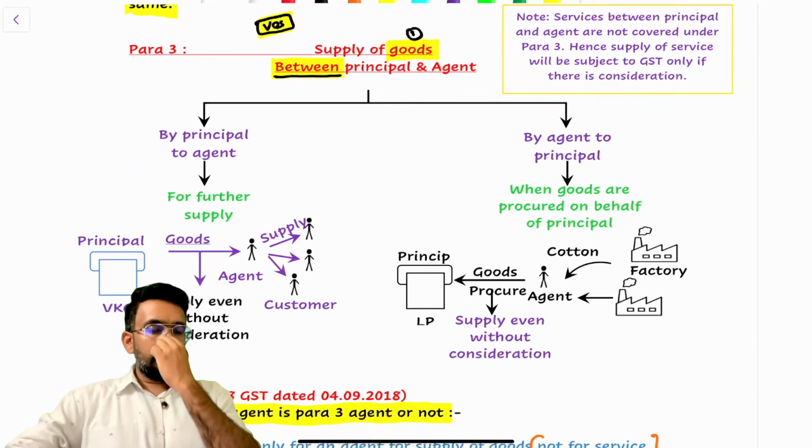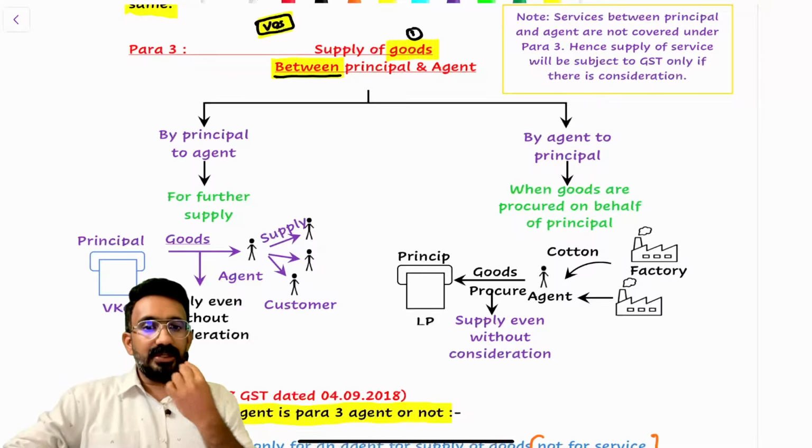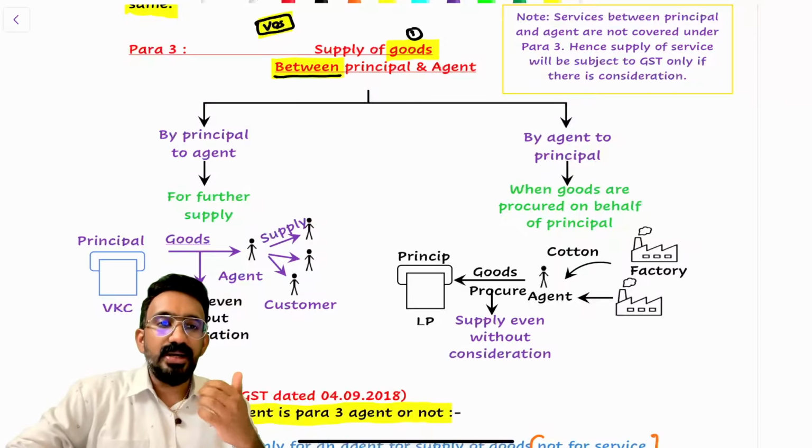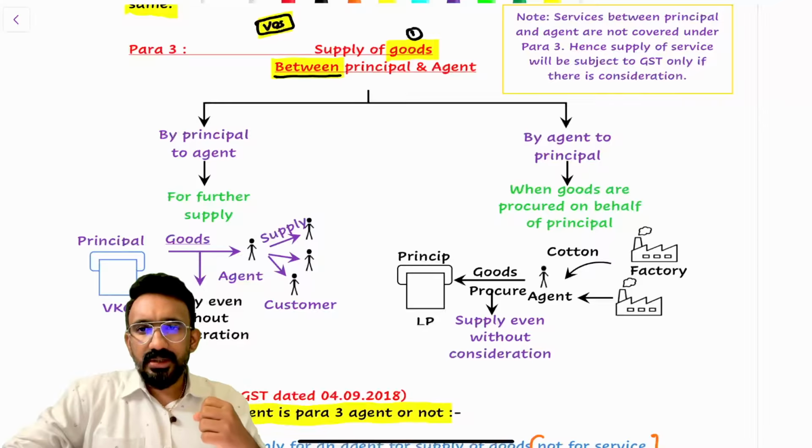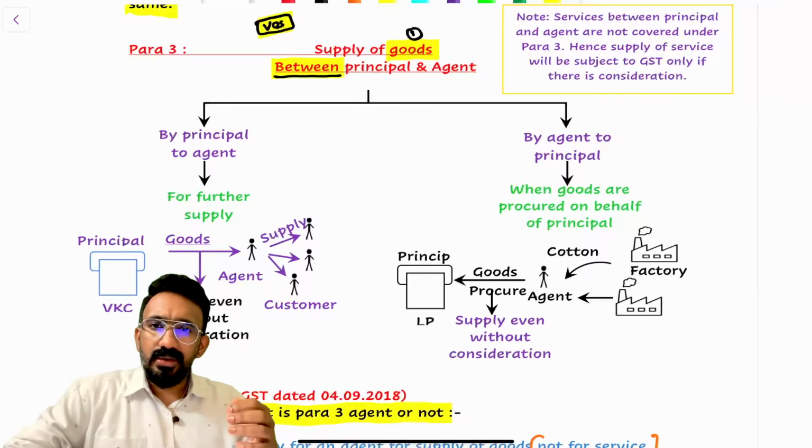Okay, so I'm going to discuss del credere agent, but I believe that any discussion on del credere agent requires a bit of introduction into Schedule 1, Para 3, and then you will understand it better. Now, Schedule 1, as you should already know, talks about transactions under GST,